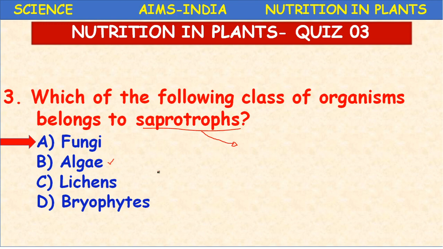Example, you might have seen the mushrooms, which undergo this saprotrophic nutrition. The next class we are going to discuss. Fungi, you might have seen on a variety of things, on wood it can grow, on dead organisms, on decomposing organic matter it can grow. Mushrooms which we see during rainy season, you can find this fungi.